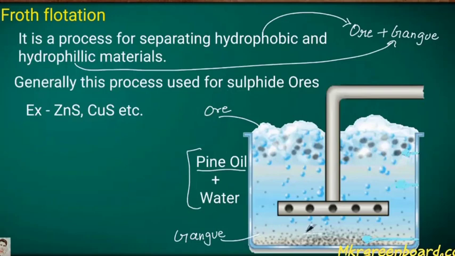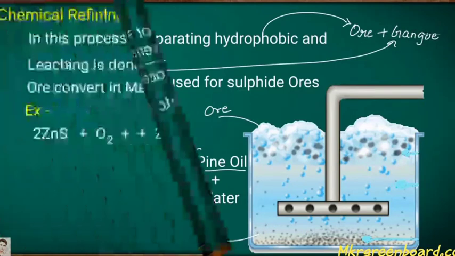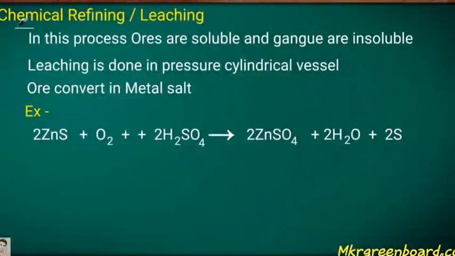Now the next point is chemical refining, or you can say the leaching process. In this process the ore is soluble and the gangue is insoluble. The leaching is done in pressure cylindrical vessels. So the ore is converted into a metal salt.